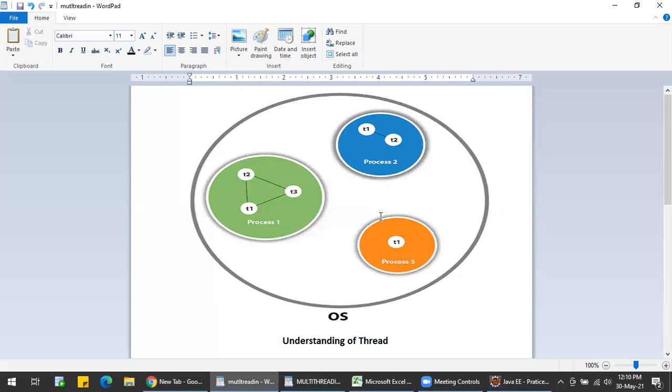So when I'm switching from one process to another process, I hope you know this, because I'll just give you a real-time example.